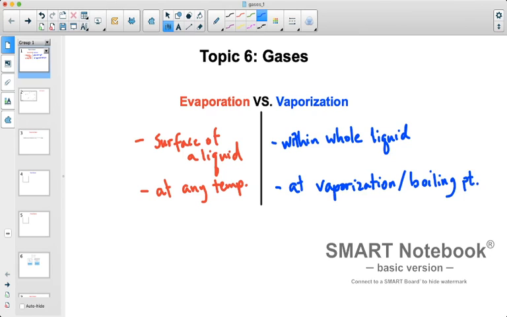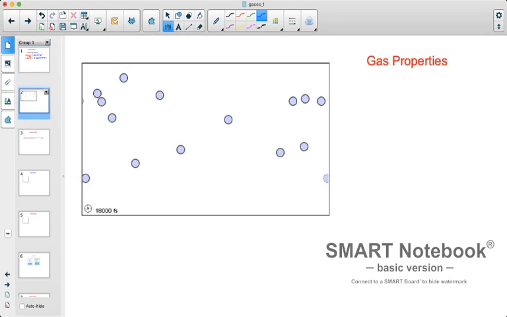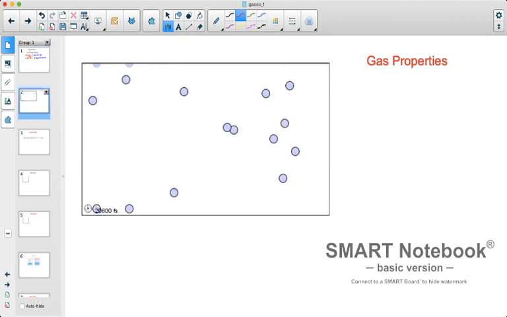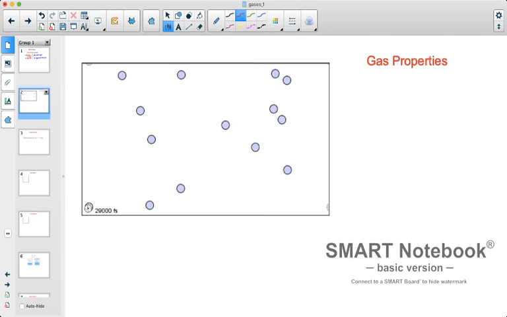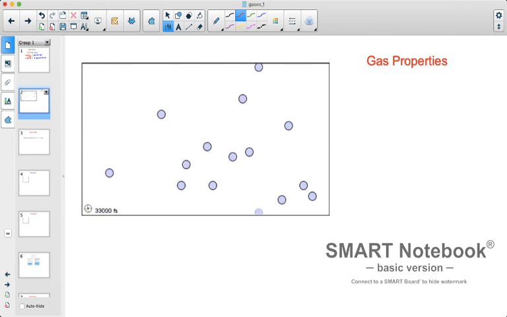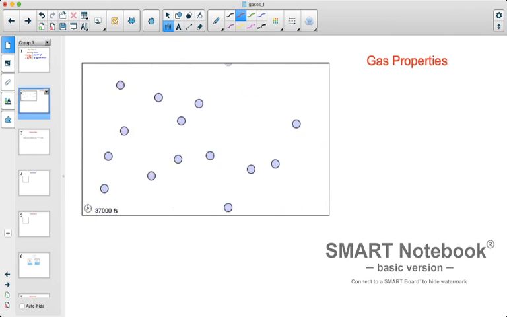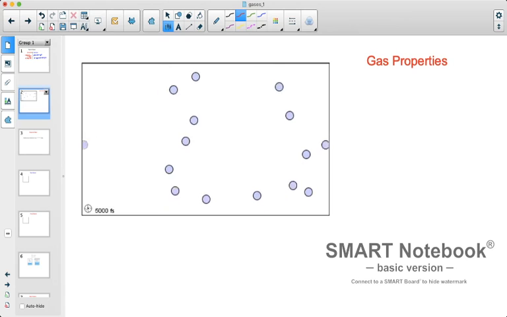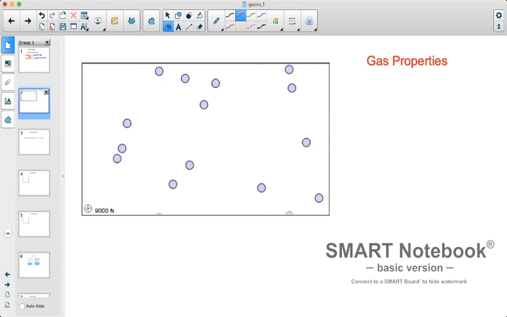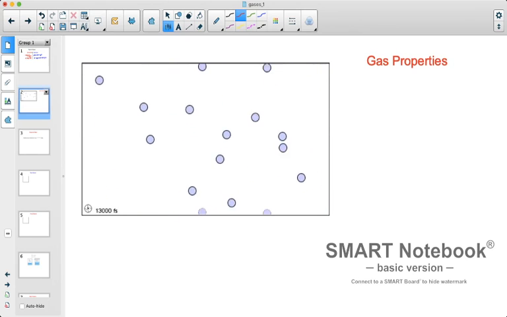All right, now let's also review the general properties of a gas, just because we learned that before. When we talk about gases, we should remember that gases generally have weak or no intermolecular forces. In addition to that, they have the highest kinetic energy.